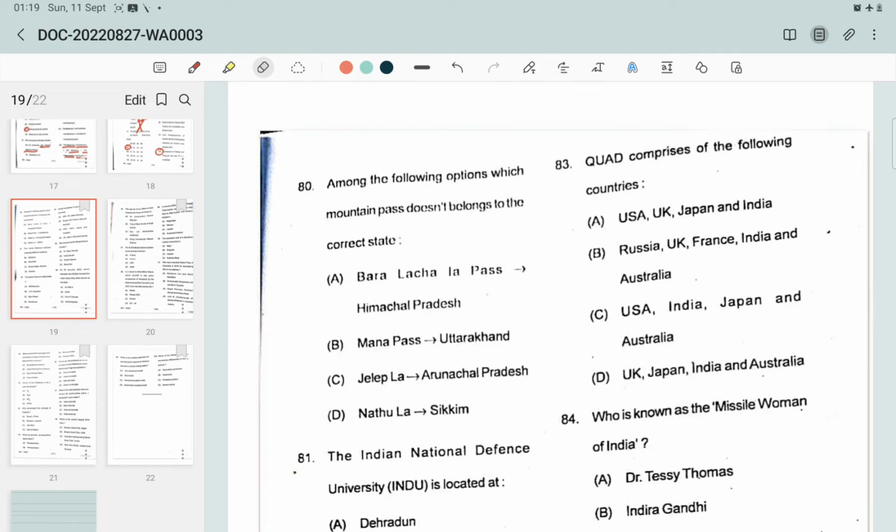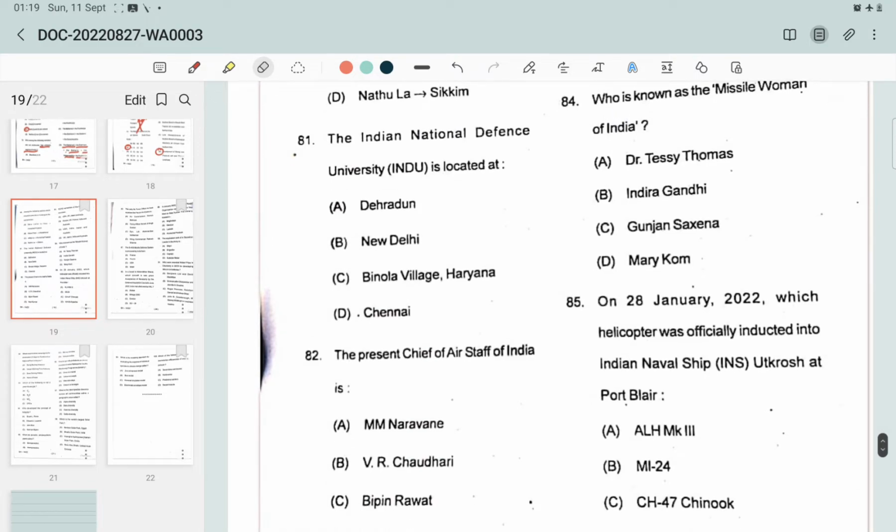Now let's start with question number 81. The National Defense University, INDU, is located at: Dehradun, New Delhi, Biruna Village Haryana, and Chennai. And what is this INDU? It is the Indian National Defense University of the Government of India, and it is located at Biruna Village in Gurugram district, Haryana. Option C is the correct answer.